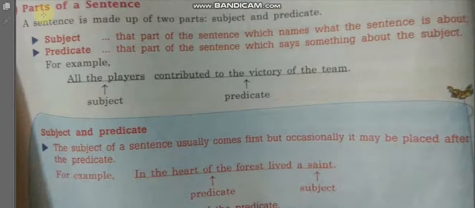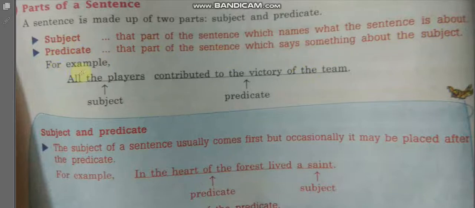You can see here, my dear students, parts of a sentence. A sentence is made of two parts, subject and predicate. Subject is that part of the sentence which names what the sentence is about. Predicate is that part of the sentence which says something about the subject.